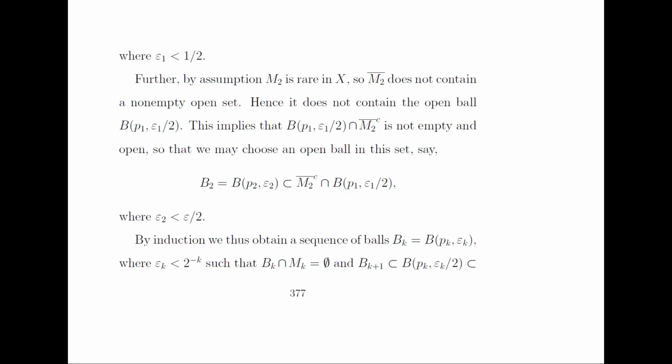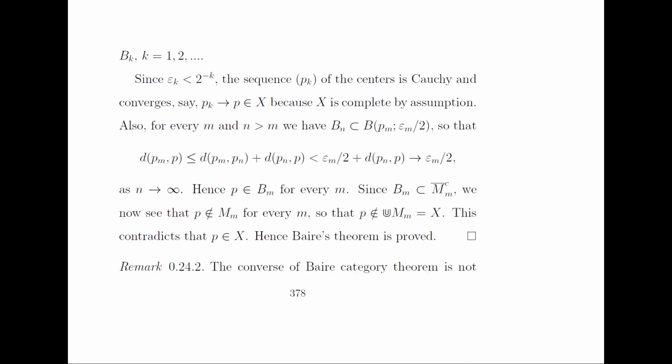And by induction, we thus obtain a sequence of balls B_k, where epsilon_k is less than 1 over 2 raised to power k, such that B_k intersection M_k is empty. And hence B_{k+1} is a subset of the ball having center p_k, a subset of B_k. Since epsilon_k is less than 2 raised to power minus k, the sequence p_k of the centers is Cauchy and converges because here X is complete. So p_k converges to p.